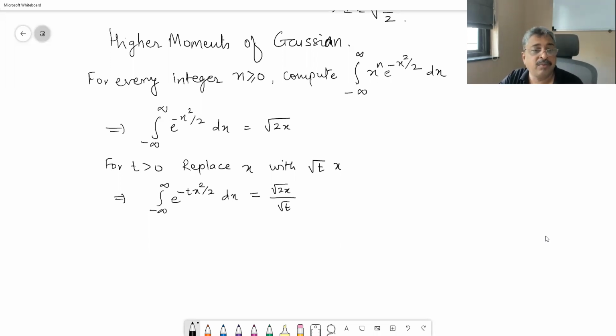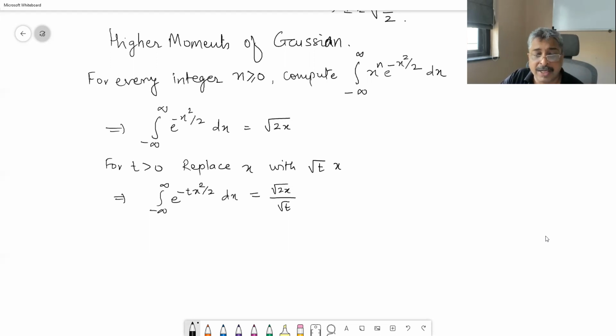Okay, we will begin with the Gaussian that we have done before this. This is our starting point. And then for t greater than 0, we will replace x by root t times x. Then we get this. And now by differentiating LHS and RHS a number of times, we will eventually get the function in terms of n if we differentiate n times.